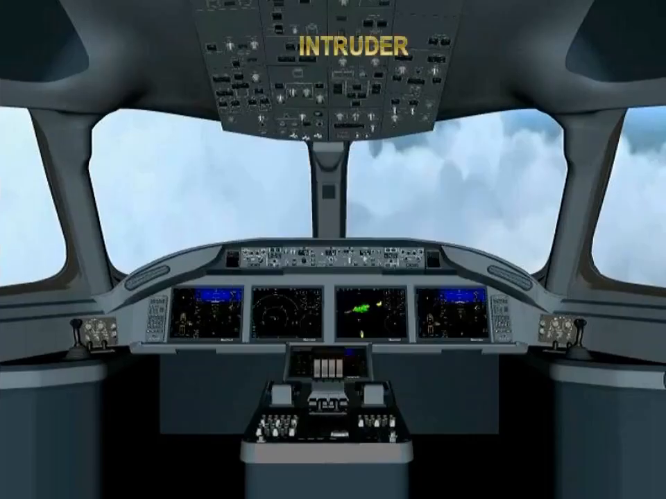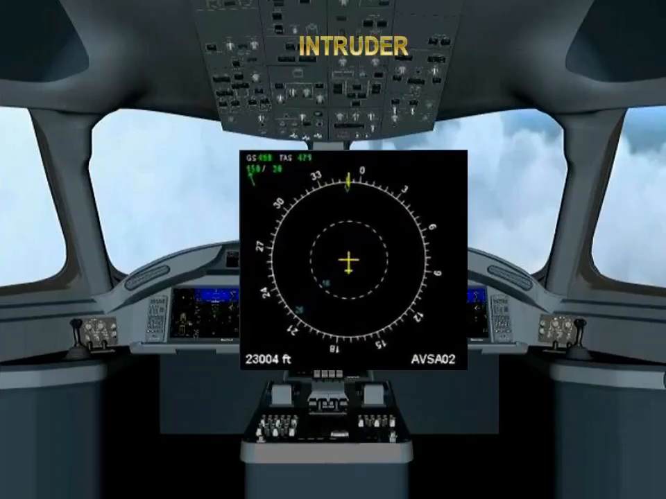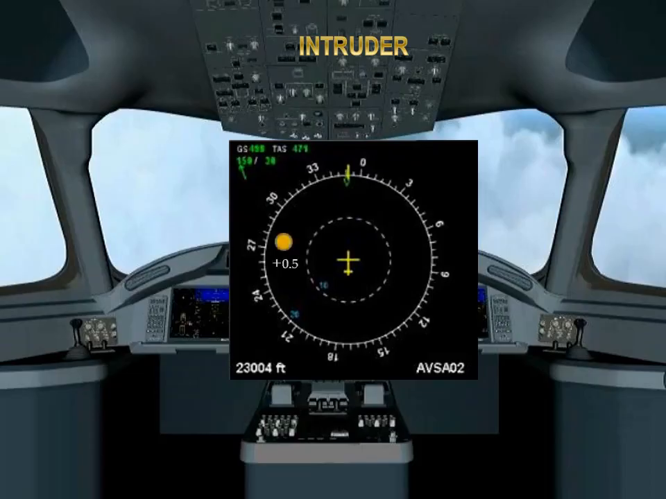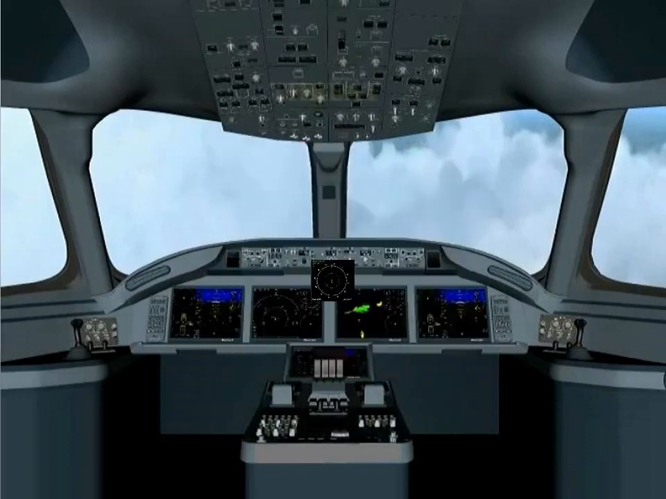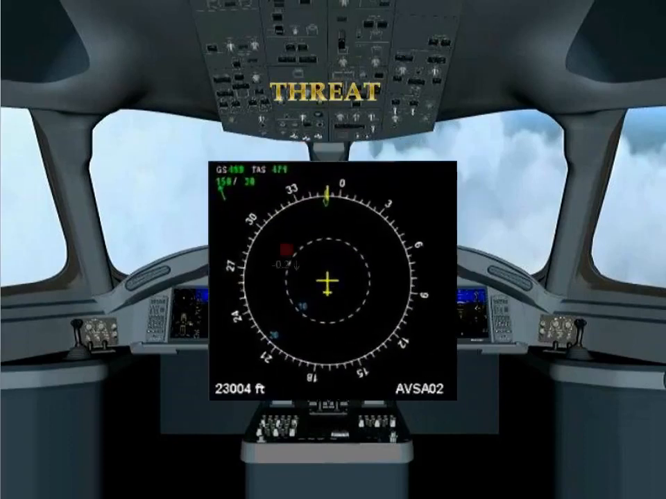Intruder. A solid amber circle, for intruders which trigger a traffic advisory. Threat. A solid red square, for threats which trigger a resolution advisory.